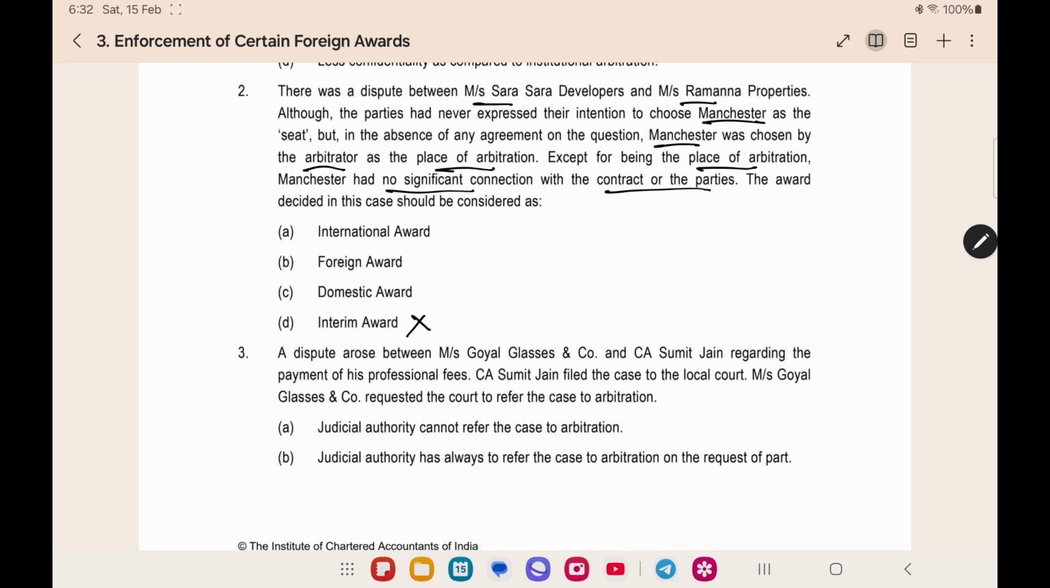For the award to be an international award, any one of the parties should be from outside India. Here, they have not given that any of the parties is outside India, so it cannot be an international award. We have 2 options, whether it is a foreign award or a domestic award. For a foreign award, what should be there? The seat should be outside India, foreign law should be applicable, and the Geneva Convention or the New York Convention should apply. Here, they are telling that there is no significant connection for Manchester. So, we cannot assume that Manchester law will be applied because there is no connection to the place. So, this is not a foreign award. The only option remaining is domestic award. So, this should be considered as a domestic award.